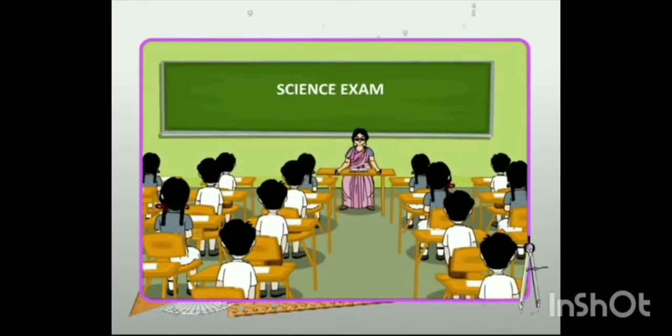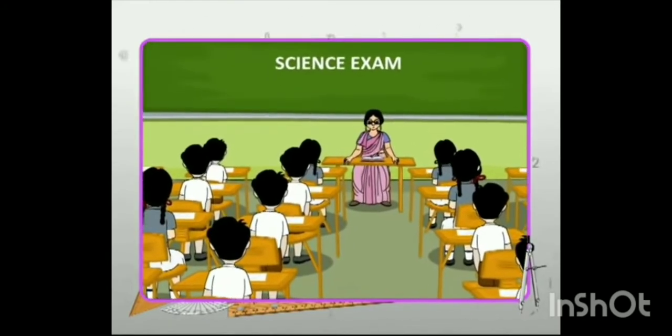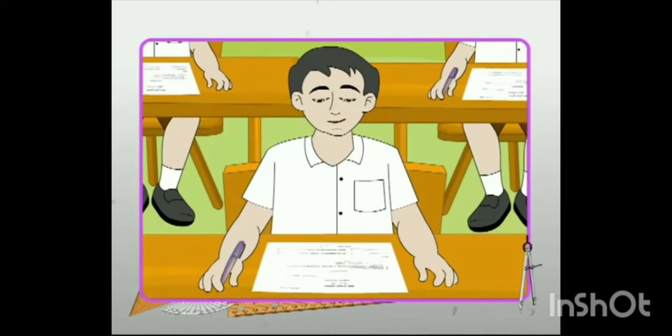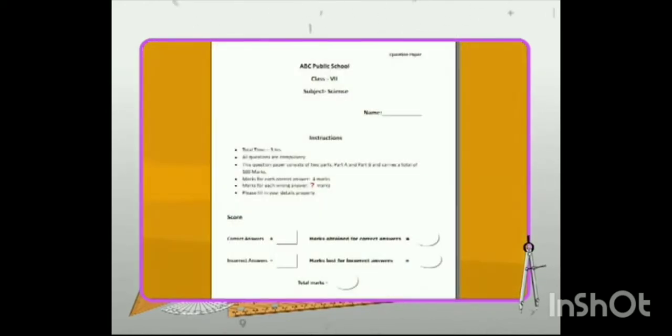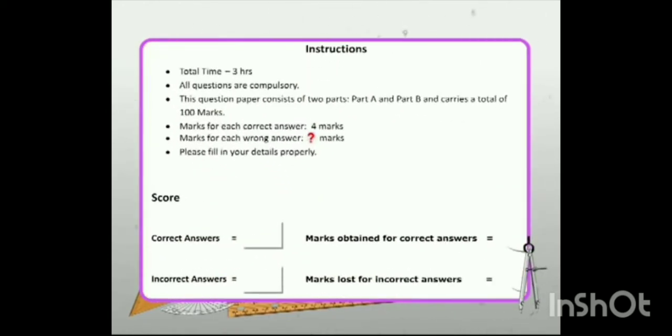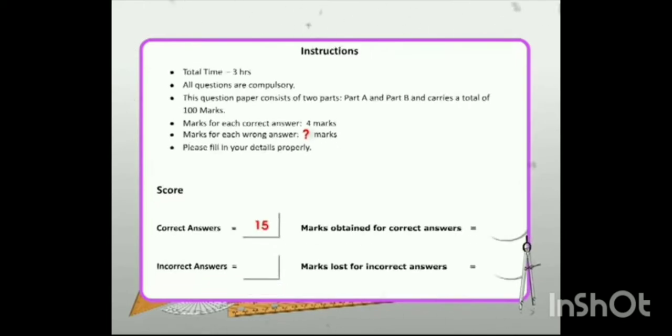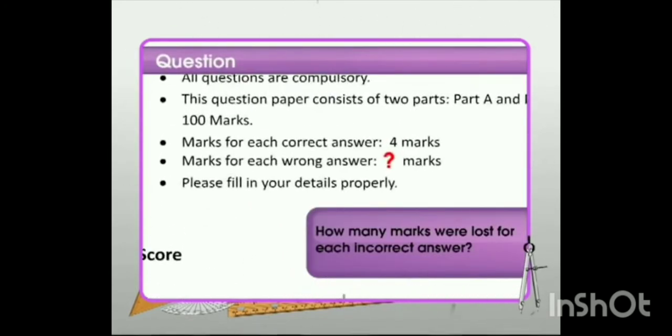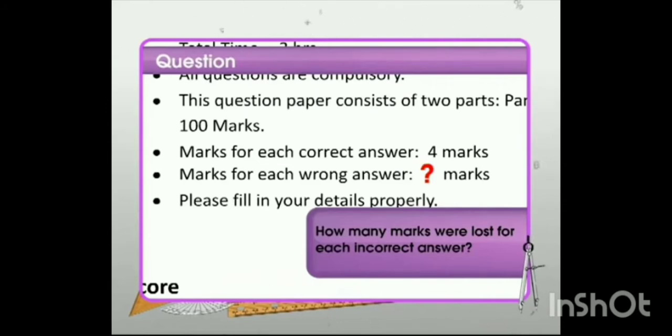Let's begin the module on division of integers with this illustration. A little boy is all excited, taking the test in class. For every correct answer, he gets 4 marks, but there is negative marking for every wrong answer. He answered 15 questions correctly. He got 10 questions wrong and got a net score of 40 marks. The question is, how many marks did he lose for every wrong answer?